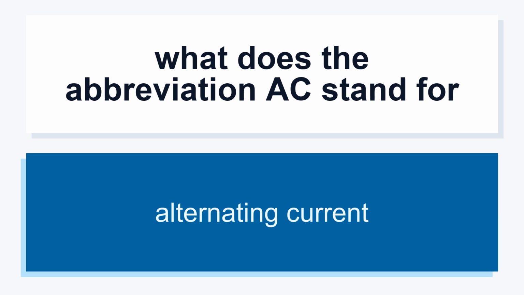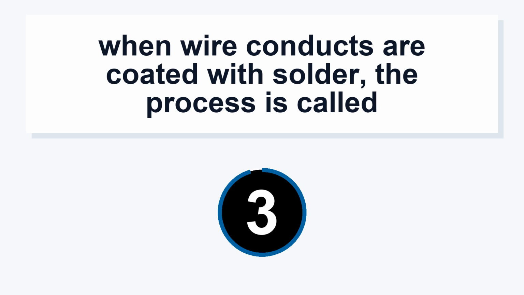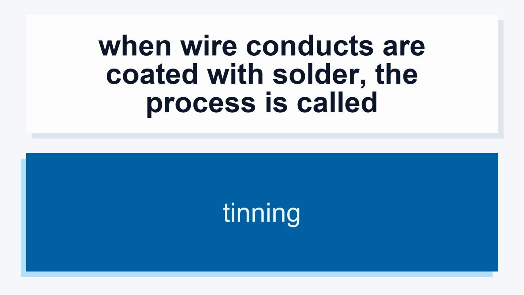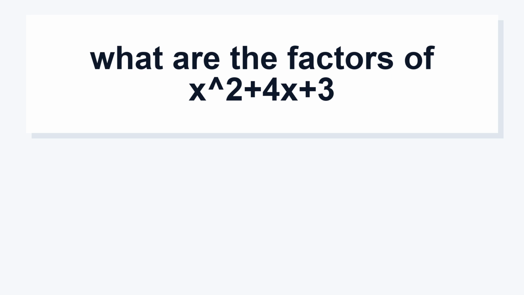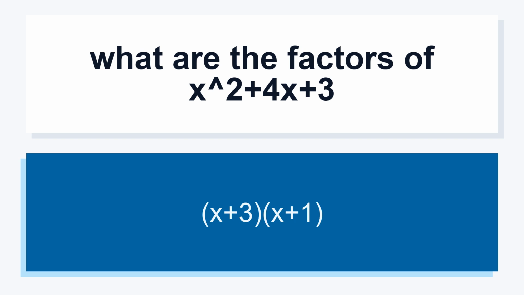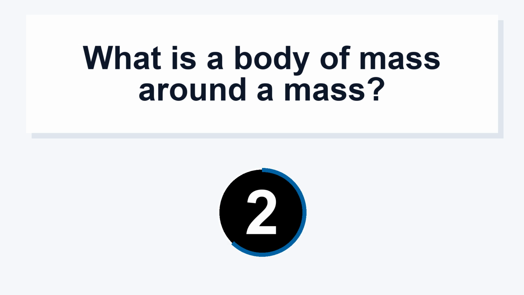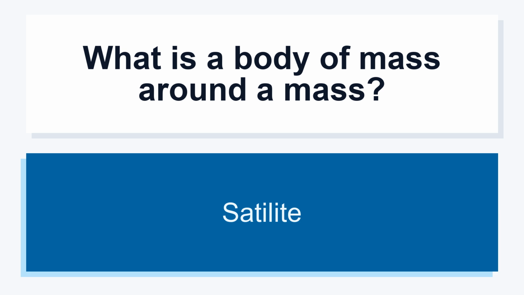What does the abbreviation AC stand for? Alternating current. When wire conductors are coated with solder, the process is called tinning. What are the factors of x squared plus 4x plus 3? x plus 3, x plus 1. What is a body of mass around a mass? Satellite.